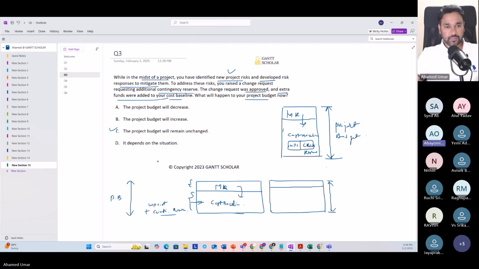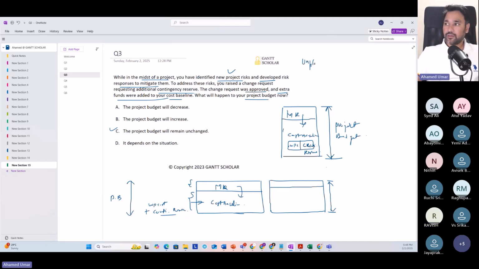Clear. Thank you, sir. You're welcome. Yes, Ravish, please. Sorry, just a quick question. So we are dealing here with unknown unknowns or known unknowns? The newly identified risks were unknown during the planning. Now we discovered them. So this is an issue then, not a risk. Because if we are taking funds from the management reserve, then we are considering it as a risk. And if we are taking from the contingency, then we'll call it a risk, right?